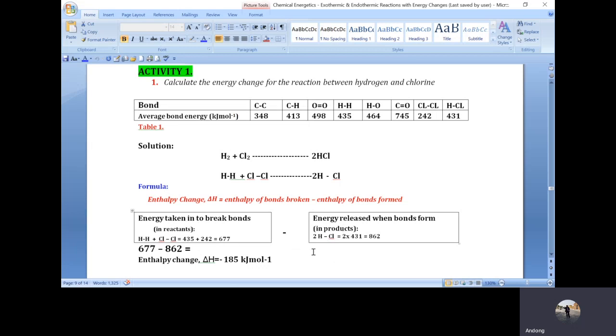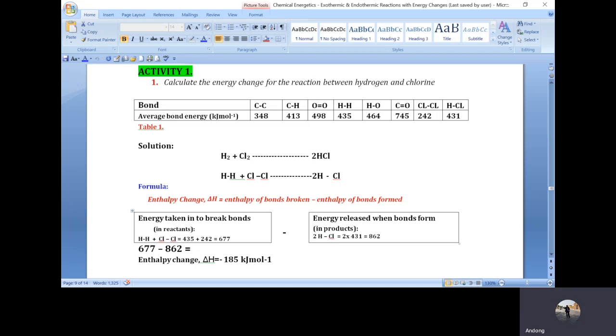When you do this, you substitute the data here. You have that the total amount of energy that is required to break bonds in reactants is 677. And the total amount of energy that is released when bonds are formed in products is 862. And the energy change between the reactants and the products would definitely be minus 185 kilojoule per mole. And we can conclude that this reaction is an exothermic reaction because the energy change for the reaction is negative.